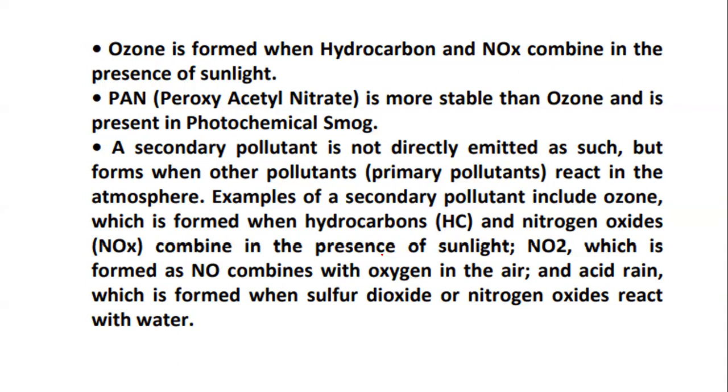For example, ozone is formed when hydrocarbons and nitrogen oxides combine in the presence of sunlight, and acid rain is formed when sulfur dioxide or nitrogen oxides react with water. So primary pollutants can react and result in the secondary pollutant.